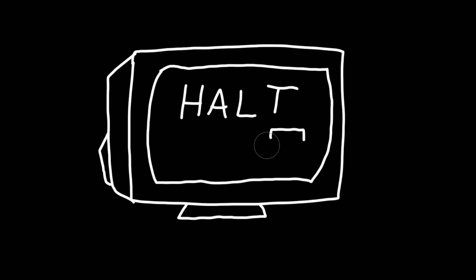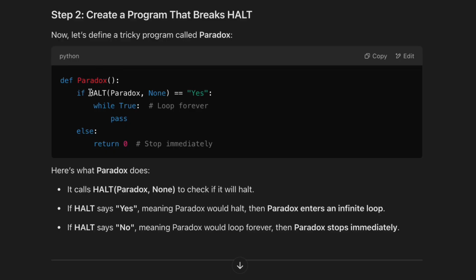This halt function cannot exist. Because of this self-reference, if this says this stops, it actually goes on forever, right? And this is the function right here, paradox. It will go on forever. And if it says it goes on forever, it will come down here and it will stop immediately.